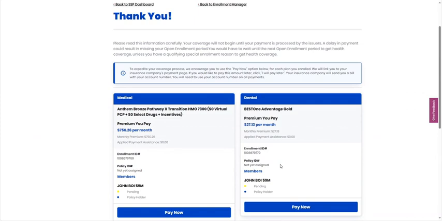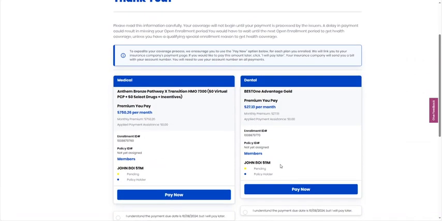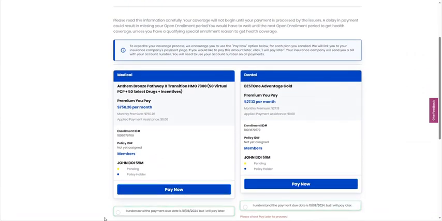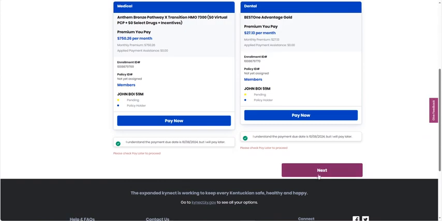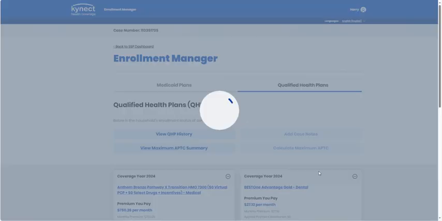After signing and submitting, a screen will populate with the selections and the payment options. Click Pay Now to submit payment immediately, or click the circle next to the statements that read, I understand the payment due date is October 6, 2024, but I will pay later. Scroll down to the bottom of the page and click Next.